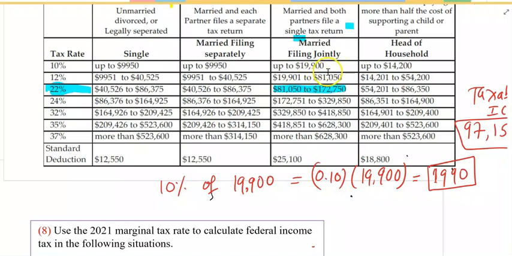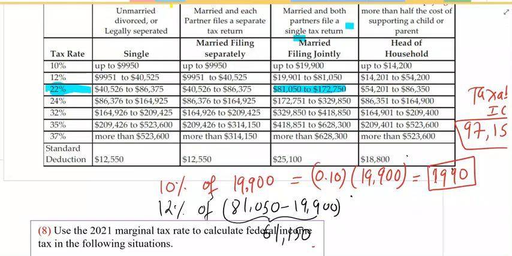Upper limit for 12% is $81,050, and upper limit for 10% is $19,900. If you subtract these, you get the amount that goes through the 12% tax rate. For 12% of 81,050 minus 19,900, if you subtract these two numbers, you get $61,150.